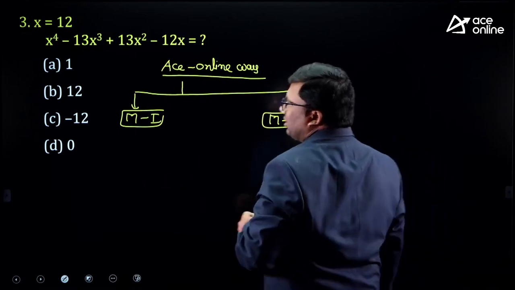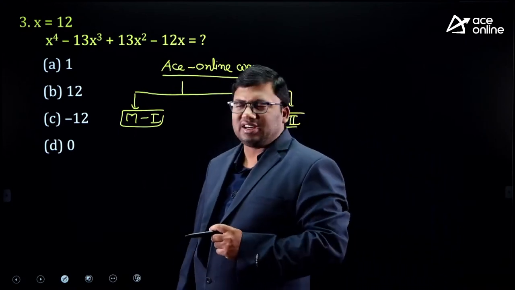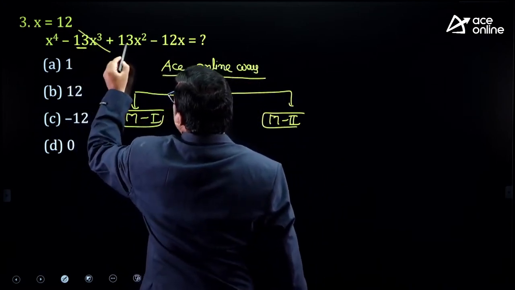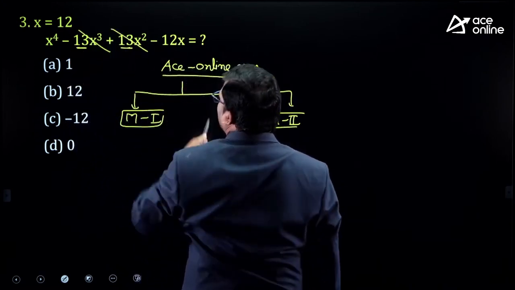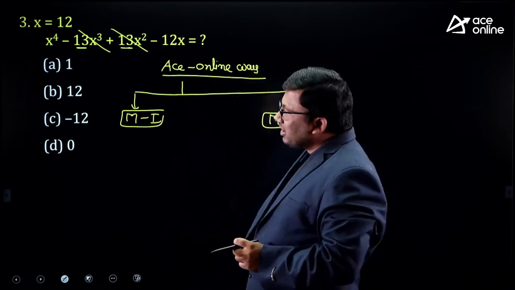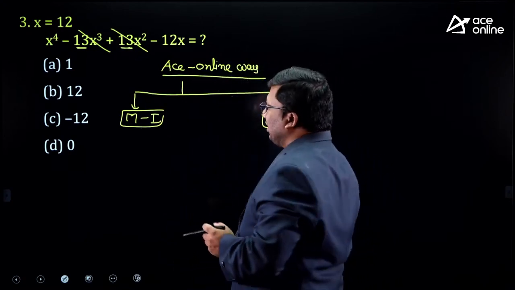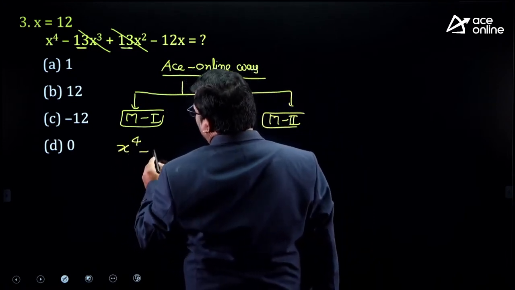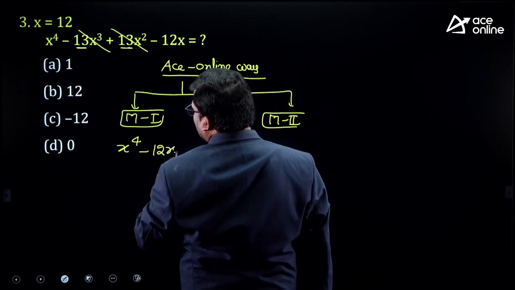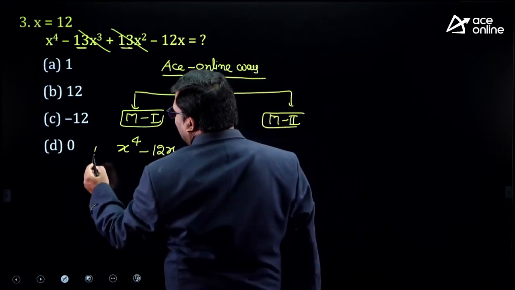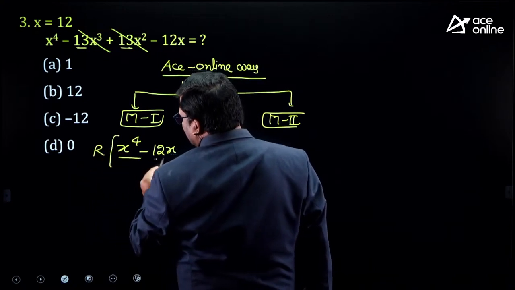Method 1 and method 2. What is method 1? We just discussed. What is the coefficient, sir? 13. The first term is divisible by 13, the second term is divisible by 13, and the third term is divisible by 13. What is left over? X power 4 as the first term, and minus 12 x. What is the coefficient? 13. So I am dividing it by 13.